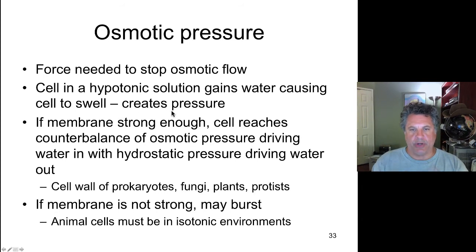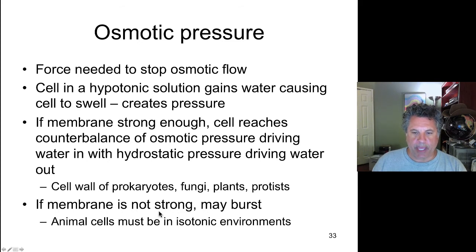And that creates pressure on the cell. As water flows in, the cell needs to expand. That creates pressure. And if the membrane that's surrounding the cell is strong enough, then you reach a counterbalance of osmotic pressure driving water in with a hydrostatic pressure driving water out. And the organisms that have cell walls have very strong coverings. As you know, those cell walls are rigid, and so if they're placed in a hypotonic solution, they're able to withstand the osmotic pressure by counterbalancing with the hydrostatic pressure.